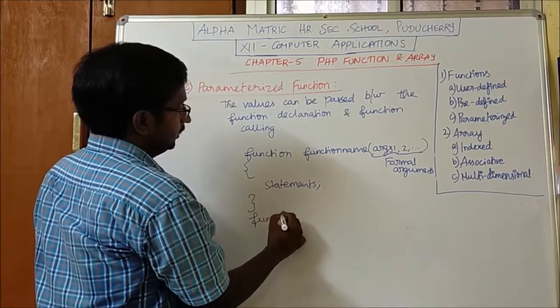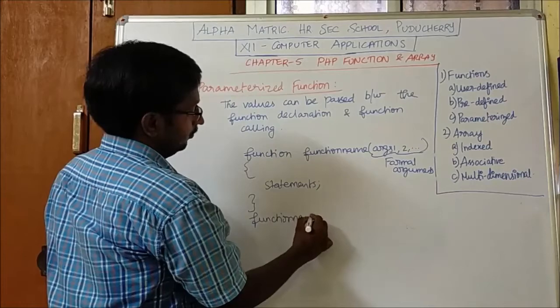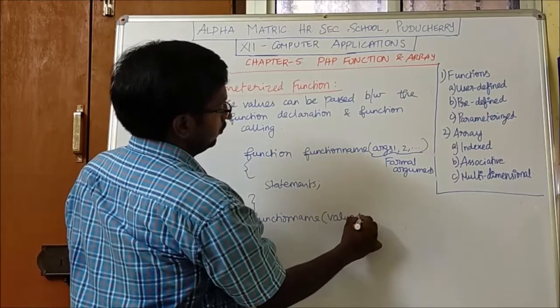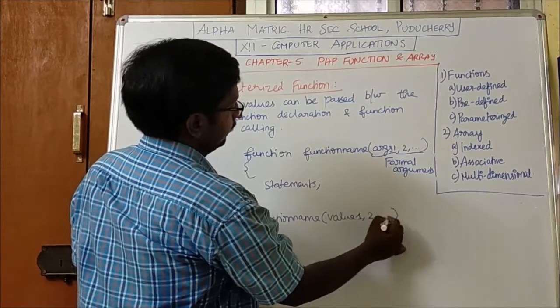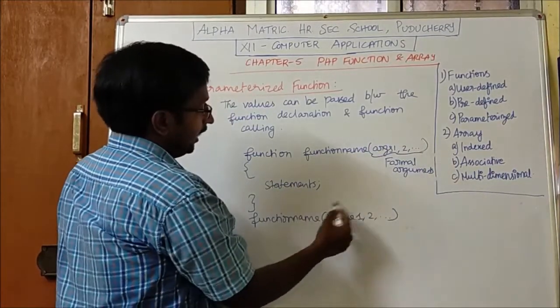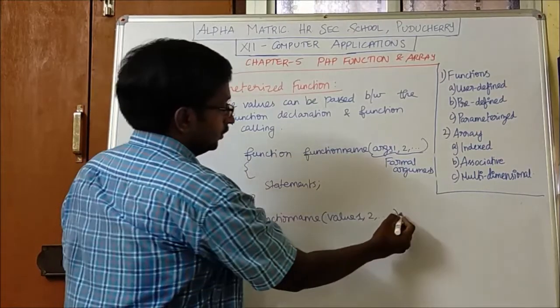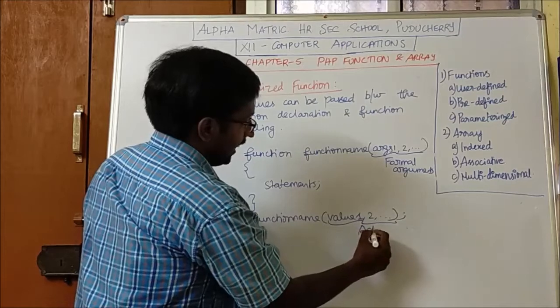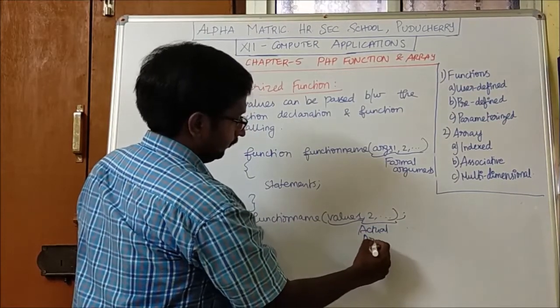While calling the function name, the corresponding values must be given. Say for example, if I am using 3 arguments, I have to give 3 values. These values are called actual arguments.